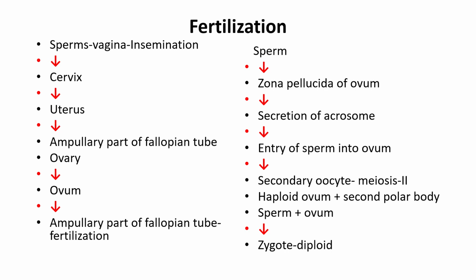For fertilization, the ovum is released at the ovulation time, that is around the 14th day of the mid cycle, and at that time sperms should be available for 72 hours, and then the fertilization process takes place. The sperms enter the zona pellucida of the ovum by secretion of the acrosome, that is digestive enzymes. Then they enter into the ovum. In the secondary oocyte, meiosis 2 takes place, and then a haploid ovum plus a second polar body is formed, and then sperm plus ovum unite and form the zygote, that is diploid.